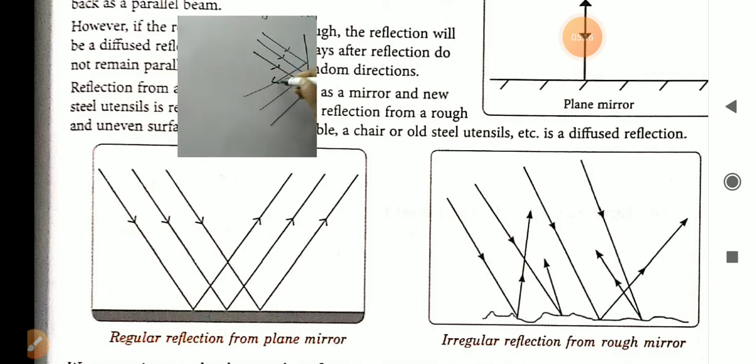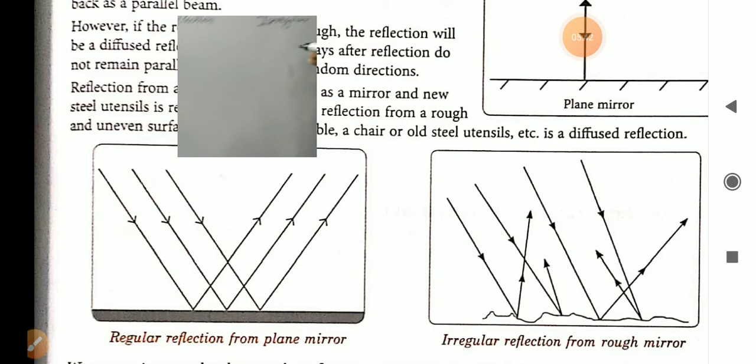Incident rays are parallel to reflected rays and the surface is smooth. Then it is known as regular reflection. That means all the reflected rays are parallel to each other and in the same direction. So it is regular reflection.